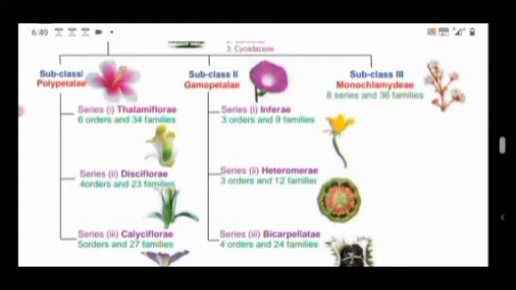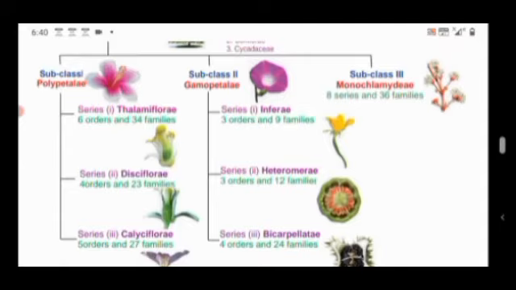The last series is Calyciflorae. The Calyciflorae include plants having flowers with a cup-shaped thalamus with inferior ovary. That is, the ovary occupies the lowermost position, whereas the floral whorls arise above the ovary. They are epigynous flowers, or sometimes with a half inferior ovary. That is, the ovary is present at the middle, and the floral whorls arise below and above the ovary. The series Calyciflorae includes 5 orders and 27 families.